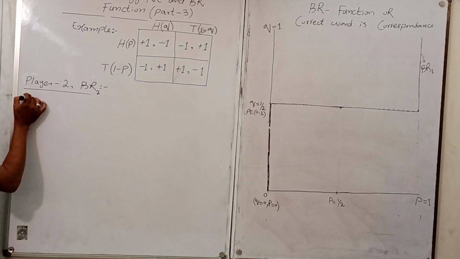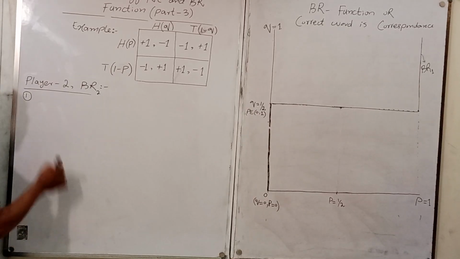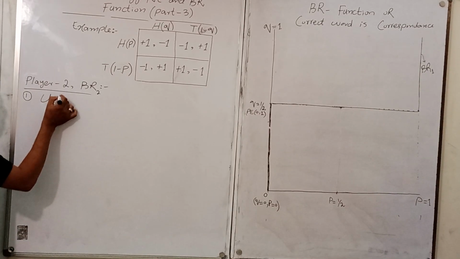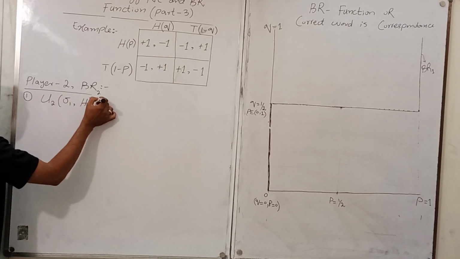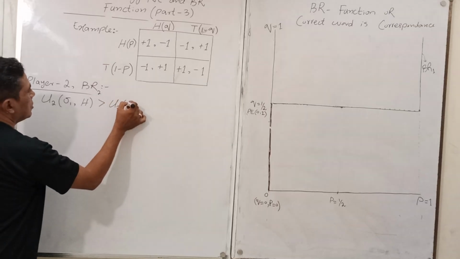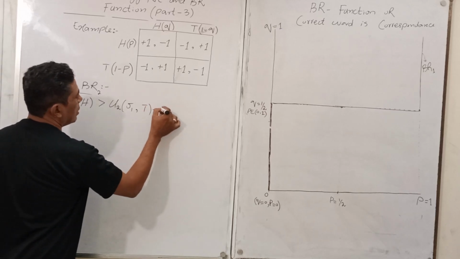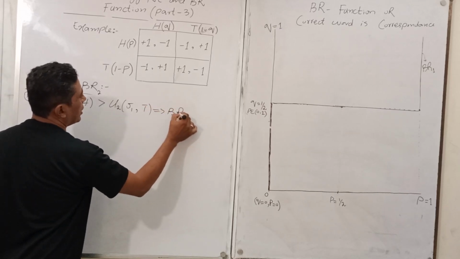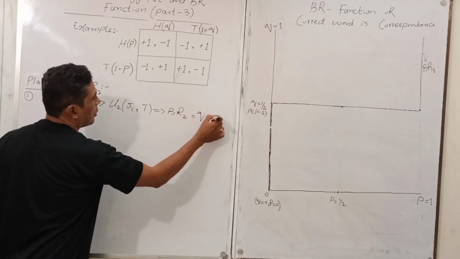The condition 1 is here: U2(sigma 1, H) greater than U2(sigma 1, tail) implies that it is the best response for player 2 and Q equals 1.